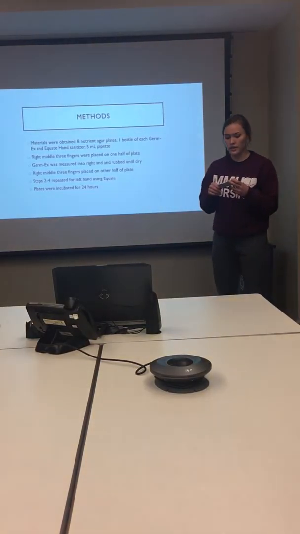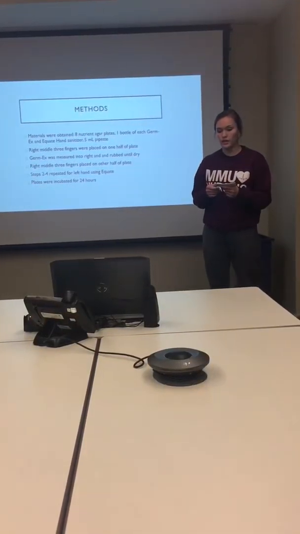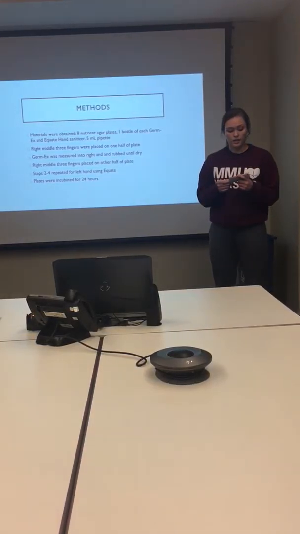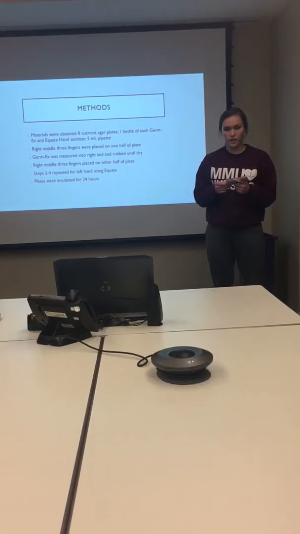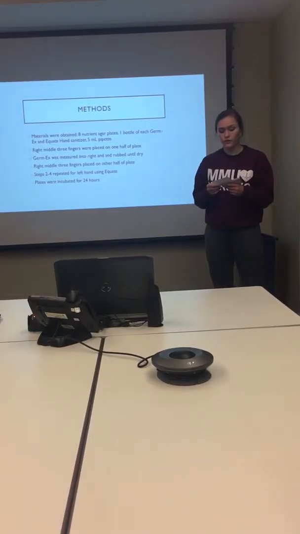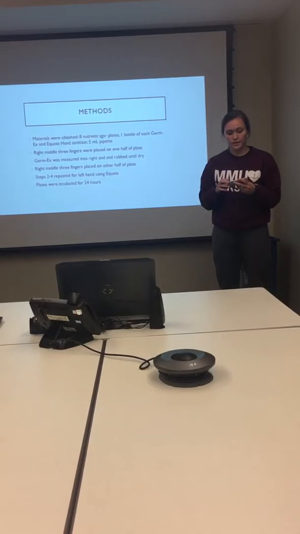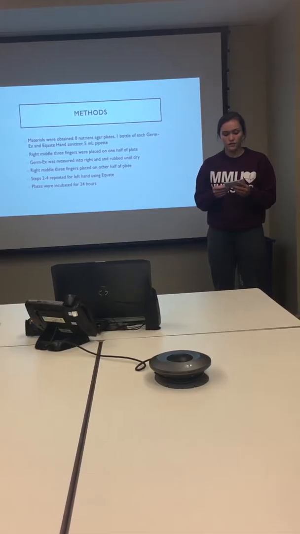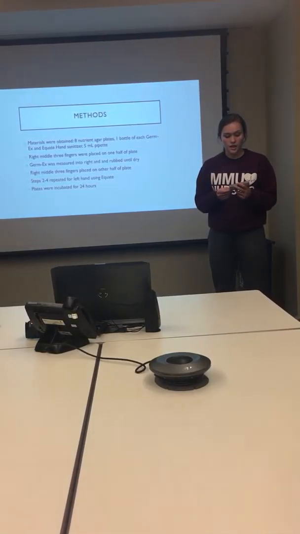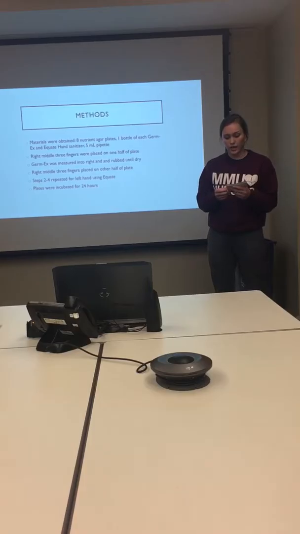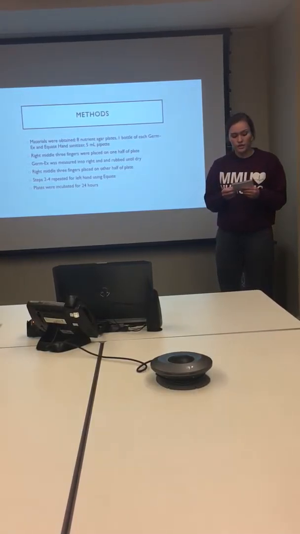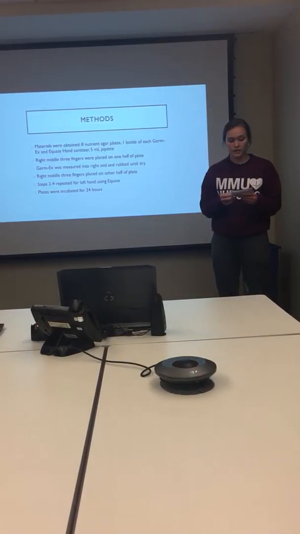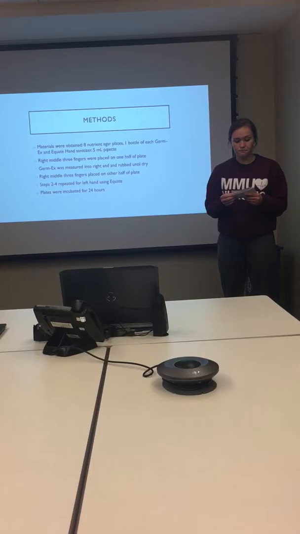So in order to carry out this experiment, the materials were obtained, which were 8 nutrient agar plates, 1 bottle of each Germ-X and Equate, and a 5 milliliter pipette. First, the right 3 middle fingers that were unwashed were placed on one half of a plate, and then 3 milliliters of Germ-X was measured into the right hand, and the hand sanitizer was rubbed into the right hand until it was completely dry. Once it was completely dry, the right 3 middle fingers were placed on the other half of the same plate that the dirty fingers were placed on earlier.